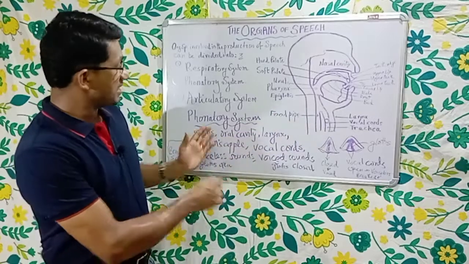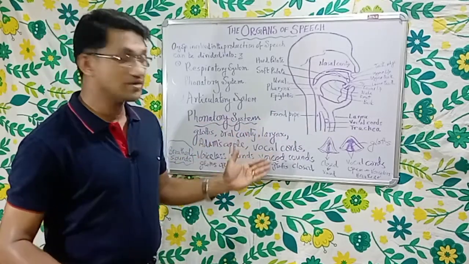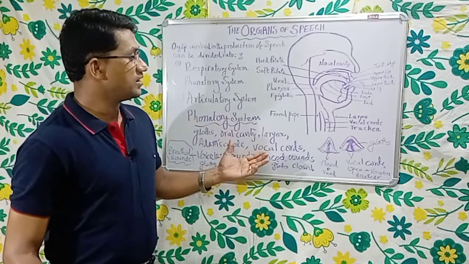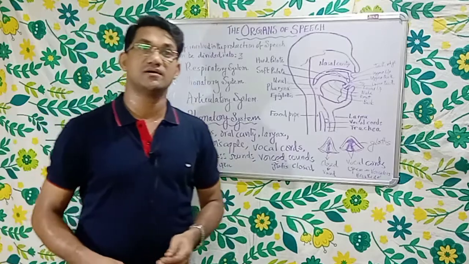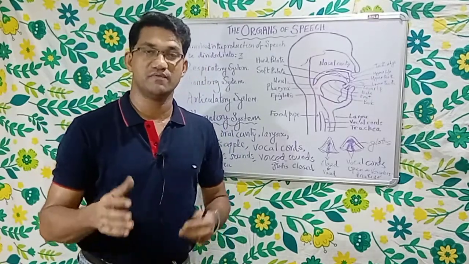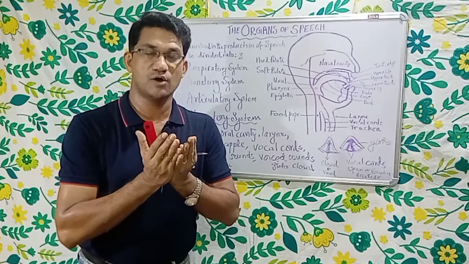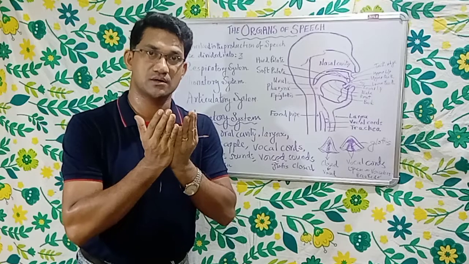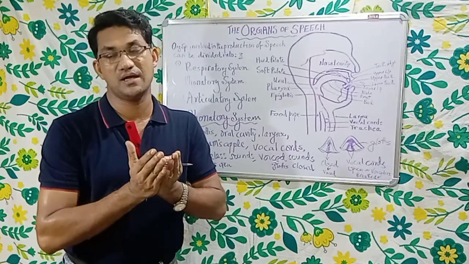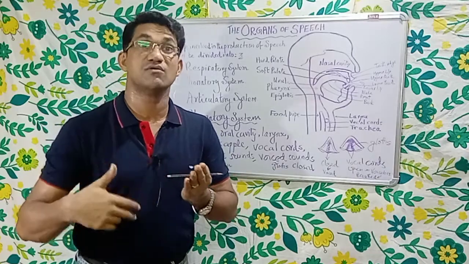With that we come to the end of the phonatory system. In the phonatory system we have organs of speech like the glottis and the vocal cords. Sounds produced when the vocal cords are closed are voiced sounds, and when the vocal cords are wide apart and air passes, voiceless sounds.